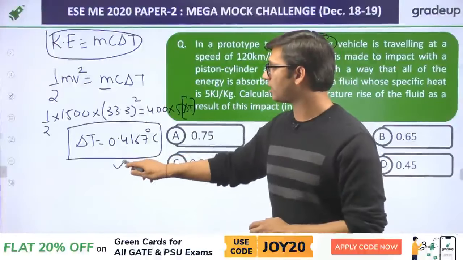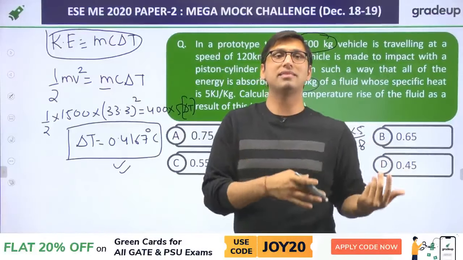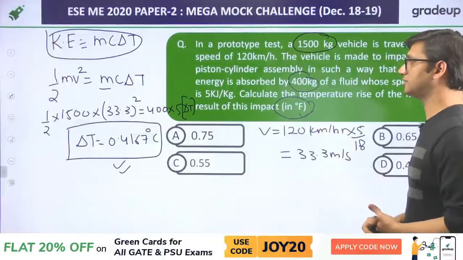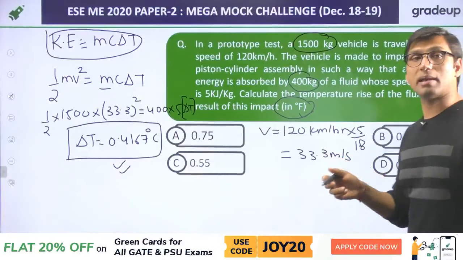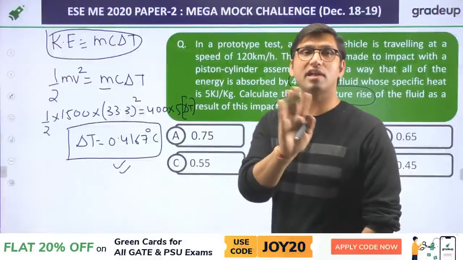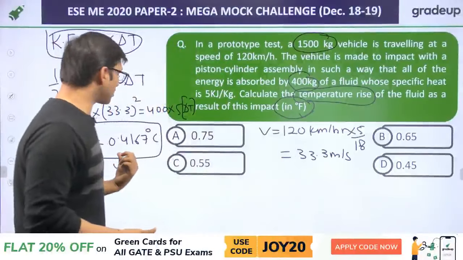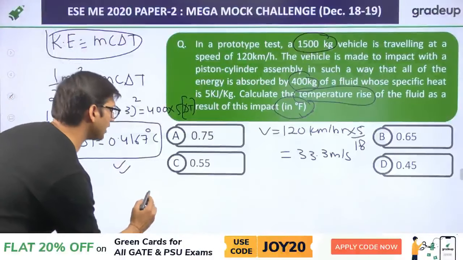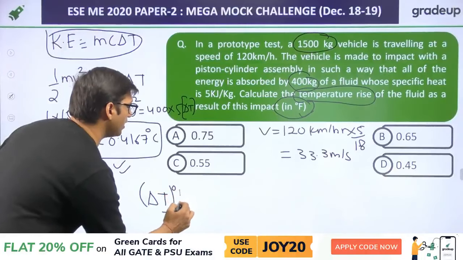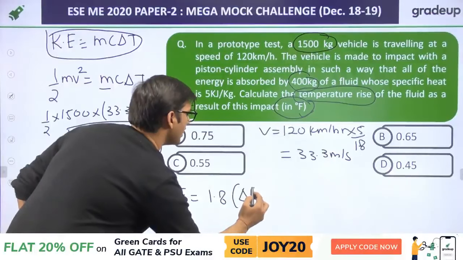Now, I think that this is the point where you have got the problem. This is the point after which you are not able to solve the question. You must be thinking how we can convert this degree Celsius into Fahrenheit, because they are asking the temperature value in degree Fahrenheit. But you can see that they are asking the temperature rise. They are not asking the temperature in degree Celsius. They are asking the rise in temperature. So this is also the rise in temperature. There is a relation between the rise in temperature in degree Celsius and Fahrenheit, that is, rise in temperature in degree Fahrenheit is equal to 1.8 times the rise in temperature in degree Celsius.